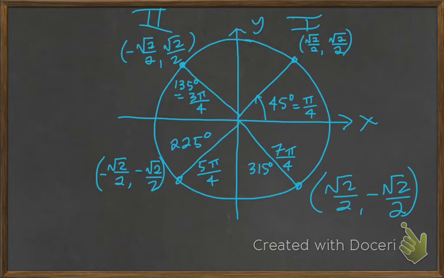What we have to do is look at, in quadrant 1, both x and y are positive. In quadrant 2, x is negative, y is positive. In quadrant 3, both x and y are negative, and in quadrant 4, x is positive, y is negative.